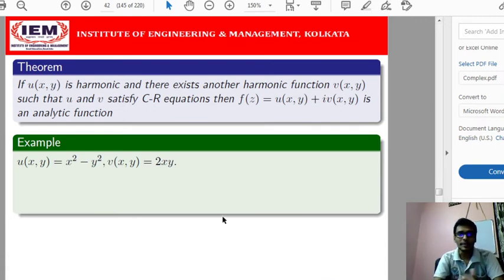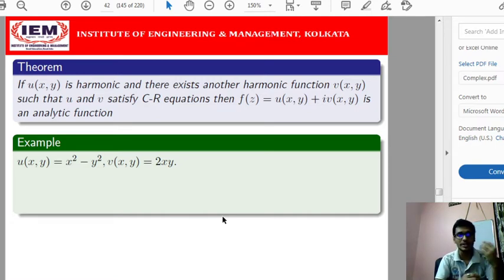Then another important theorem is just the reverse of this theorem. In the previous theorem, we have shown that if f(z) is analytic, then both its real and imaginary parts will be harmonic. Now here it is given that u(x,y) is a harmonic function, and v(x,y) is its corresponding harmonic conjugate, and both u and v satisfy the Cauchy-Riemann equation.